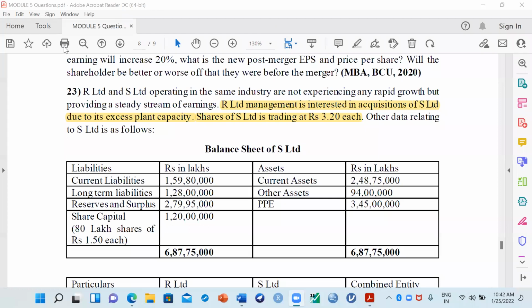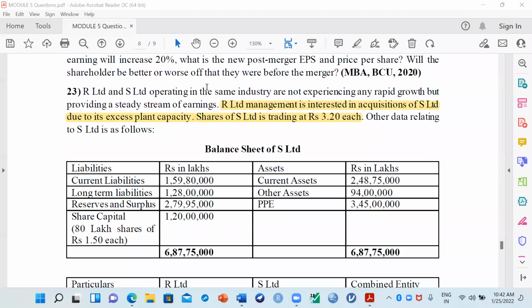Which is target and which is buying? Acquiring company, which one? And target company, which one? Can you give me an answer in the chat box?